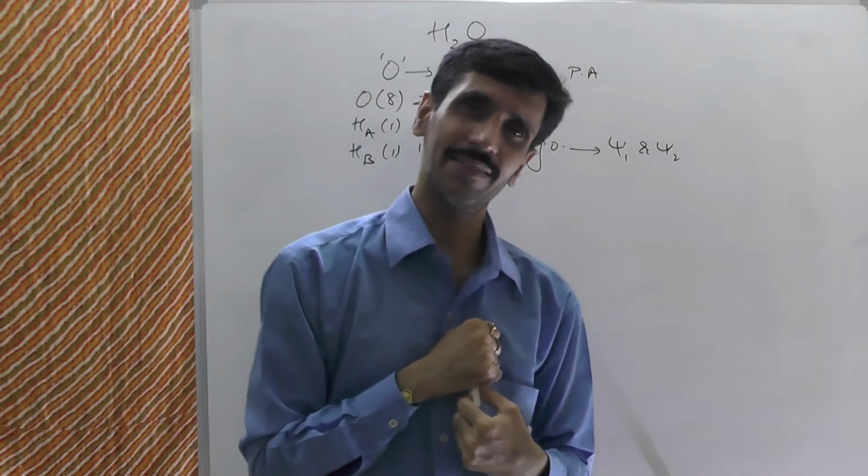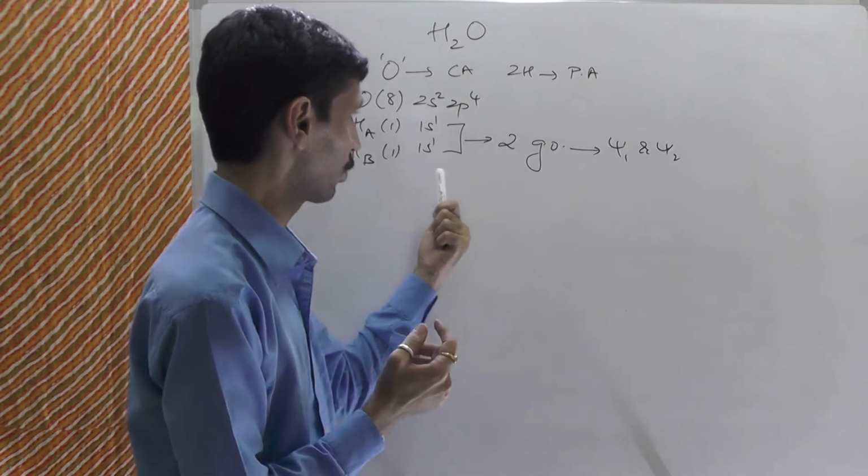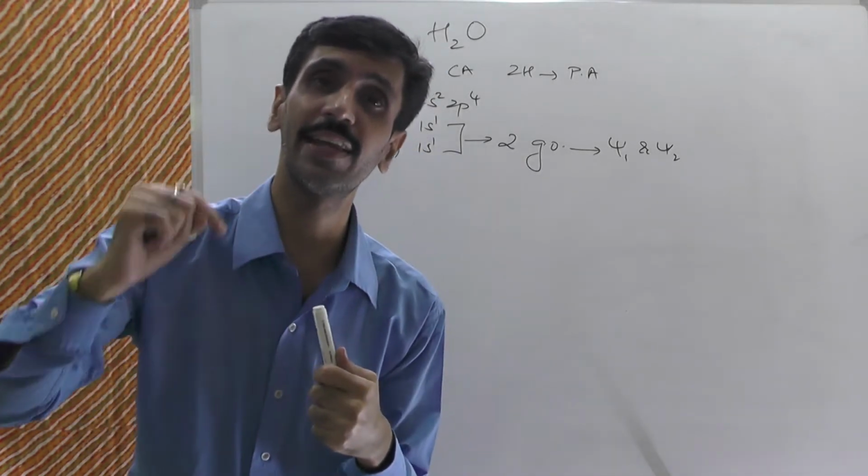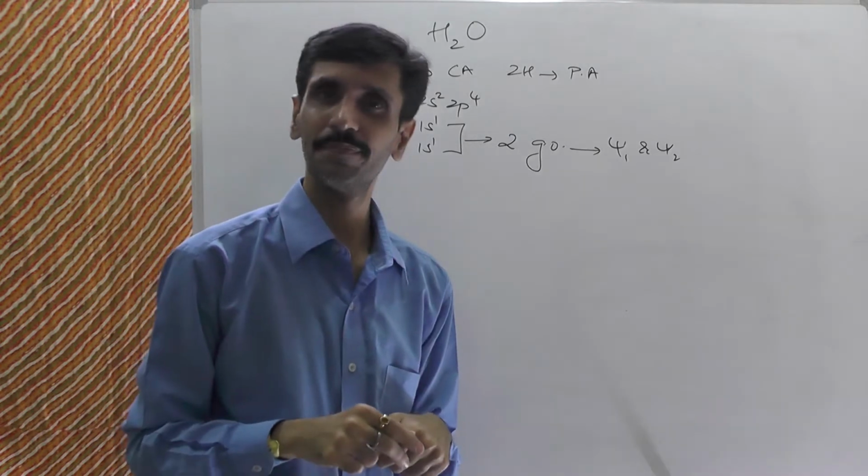Okay, so coming back, इसमें दो ग्रुप ऑर्बिटल मिला हुआ है. ग्रुप ऑर्बिटल्स क्यों बोला जाता है? Because it doesn't contain the orbital of the central atom.